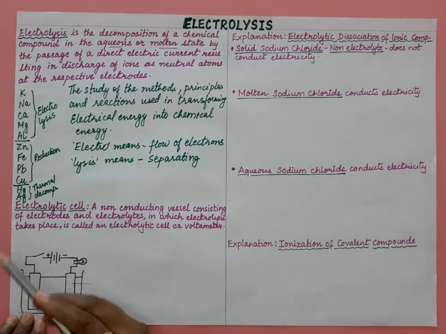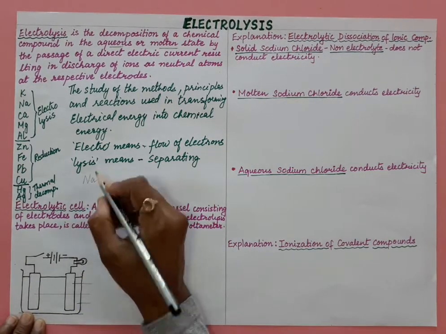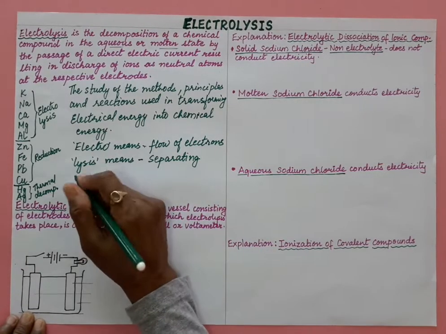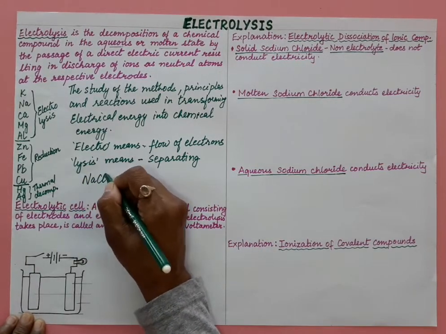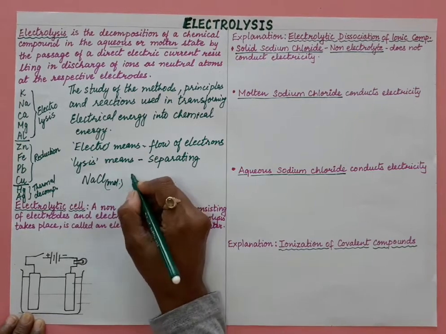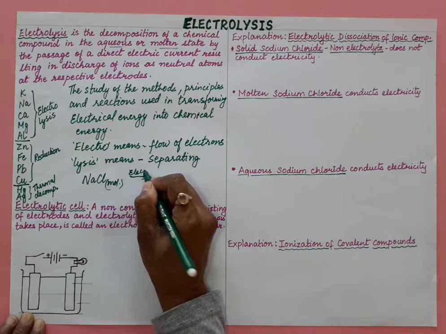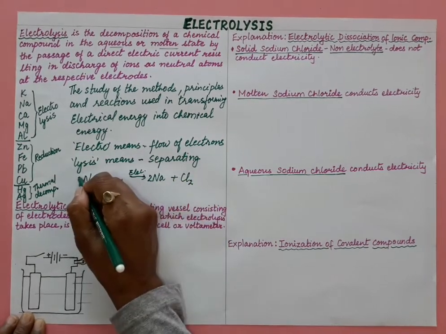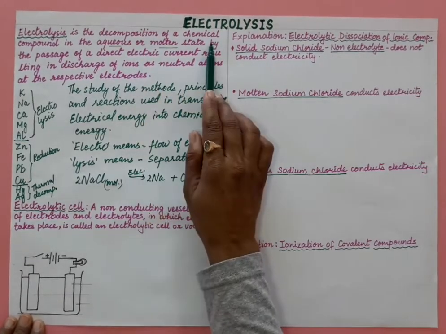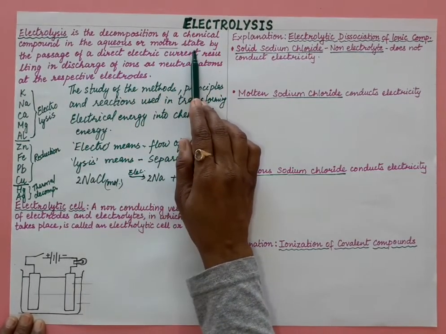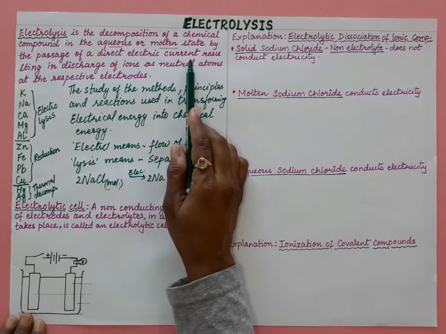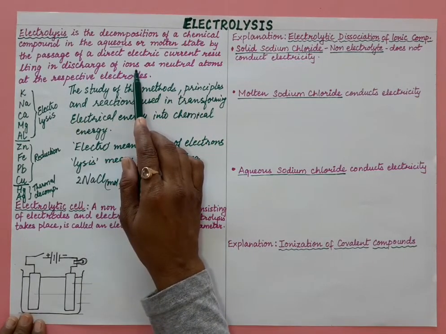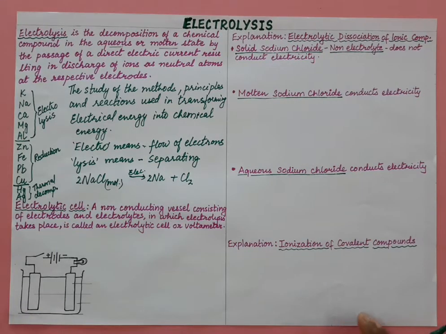And that is how sodium chloride decomposes. Suppose sodium chloride is in the molten state, on passing electric current we get sodium and chlorine, and then we balance it. This is how electrolysis works. It is the decomposition of a chemical compound in the aqueous and molten state by the passage of a direct electric current, resulting in the discharge of ions as neutral atoms at the respective electrodes. All this terminology, electrodes, electrolyte, electrolytic cell, we will understand step by step.